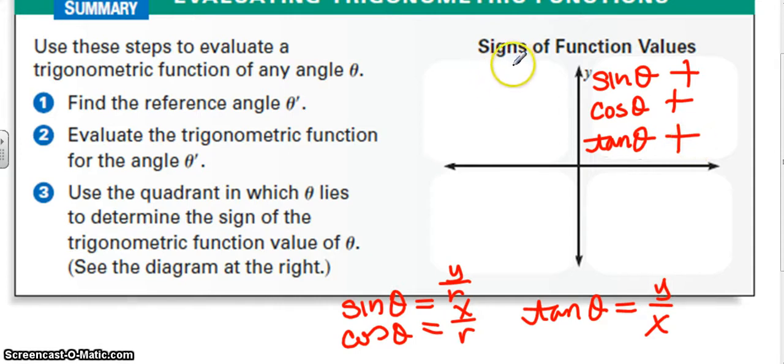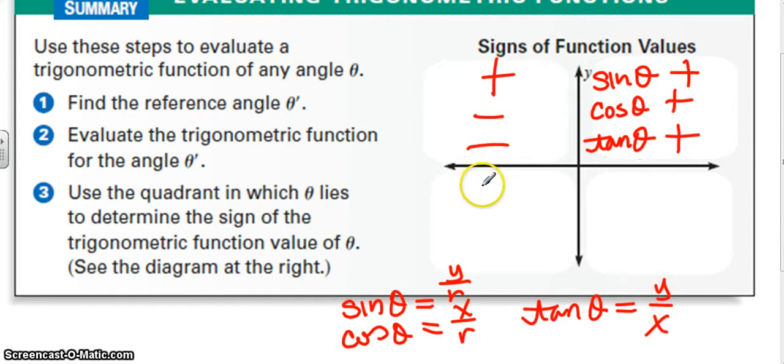When I'm in the second quadrant, my y is still positive and r is still positive. My cosine in the second quadrant is going to be negative because my x values are negative and r is positive. And sine over cosine would be a positive over negative is a negative. Or I can think y over x, which would also be positive over negative.